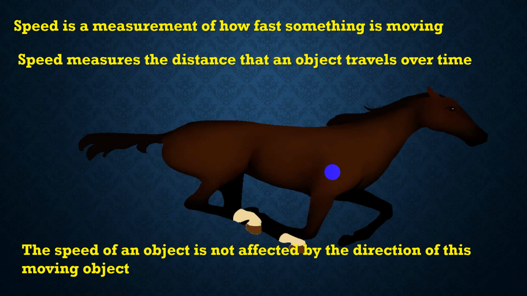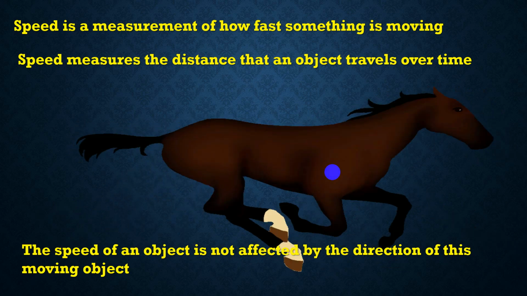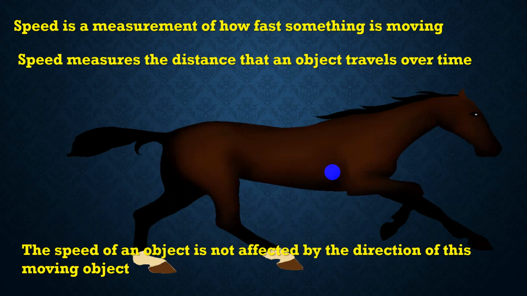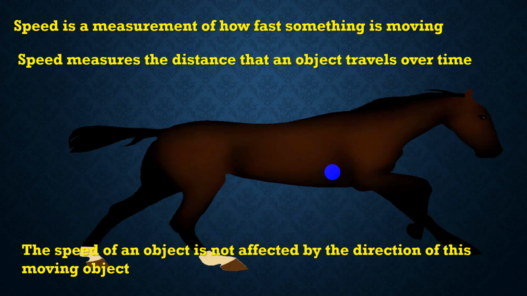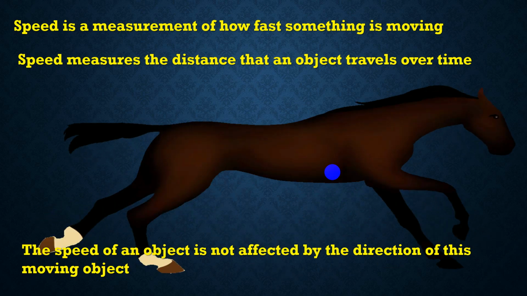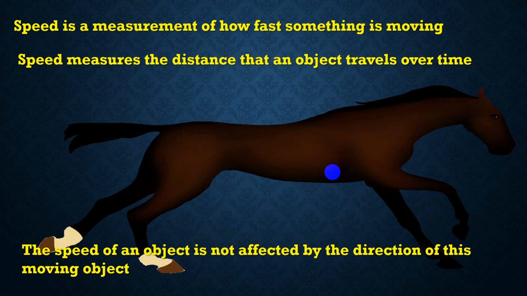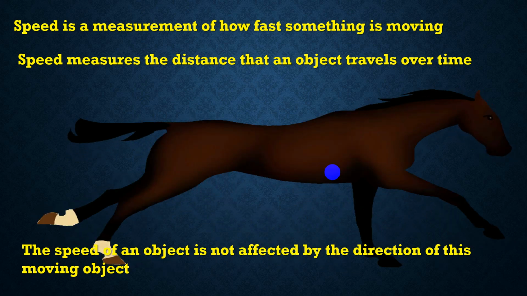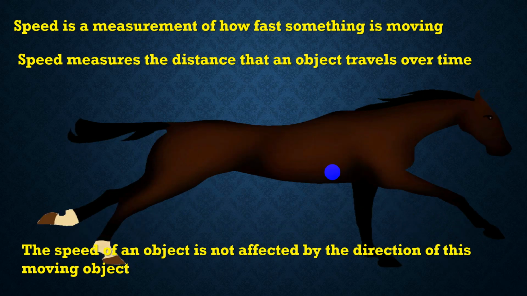For example, if this horse is moving forward or a car is moving backward, it doesn't matter. It's still the distance that the object travels in a certain amount of time.